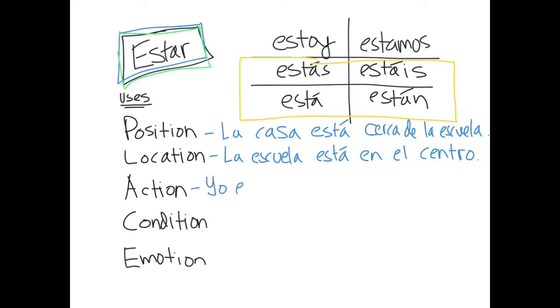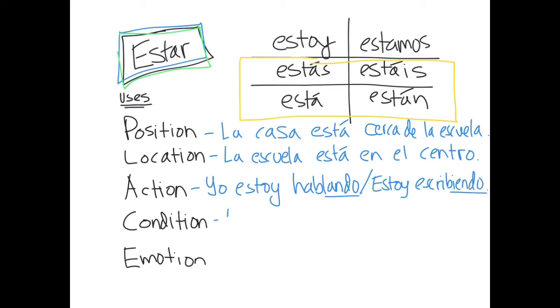For action, that's talking about what's happening right this moment. So we use the present progressive. Yo estoy hablando, which always uses estar. I am talking right this moment. And estoy escribiendo. I am writing. I'm emphasizing it's happening right now by using this construction with estar.